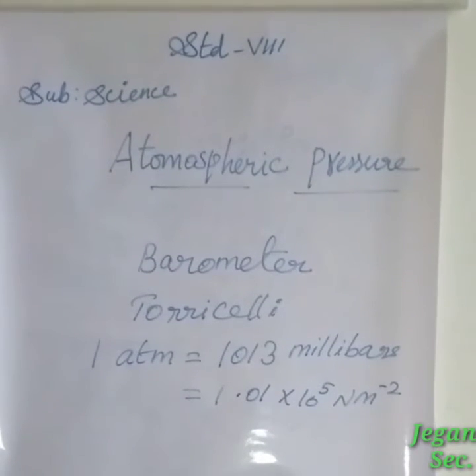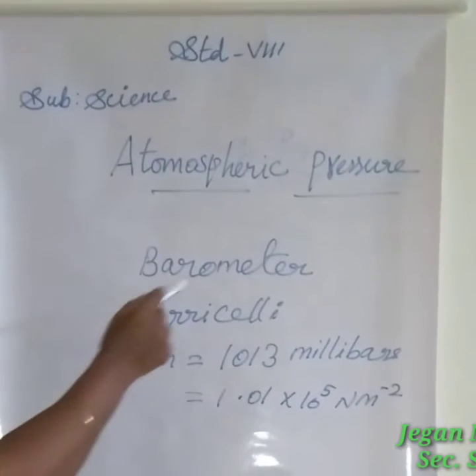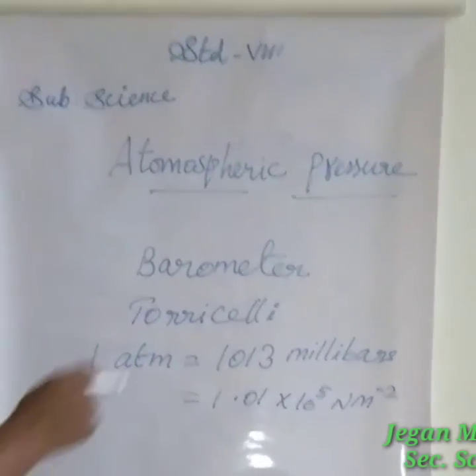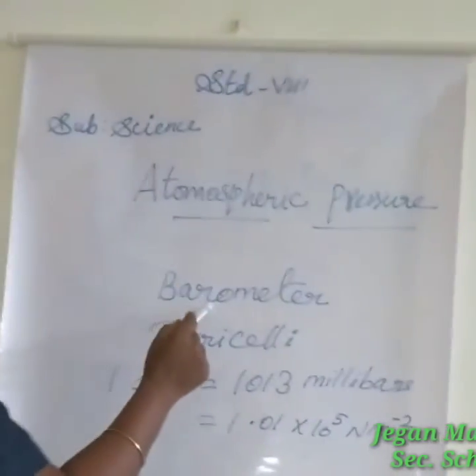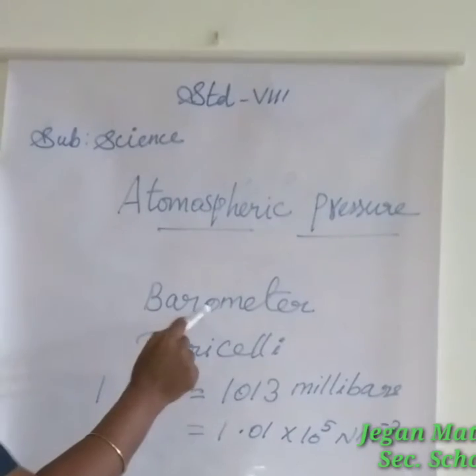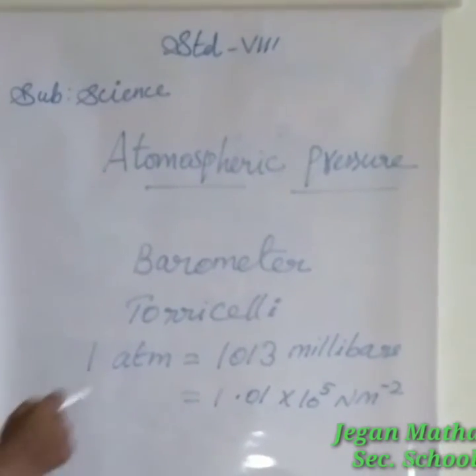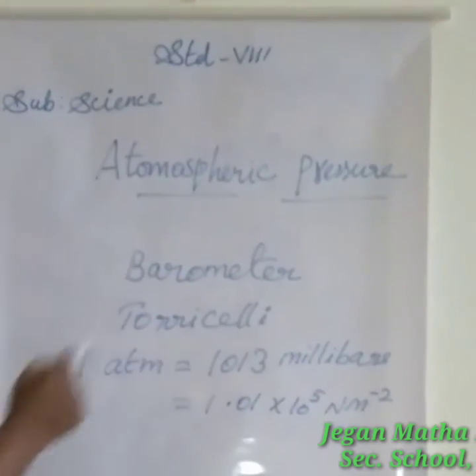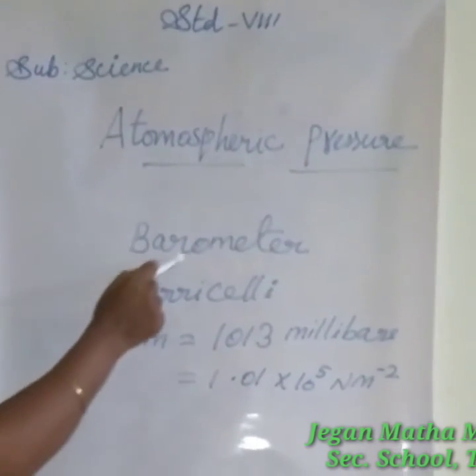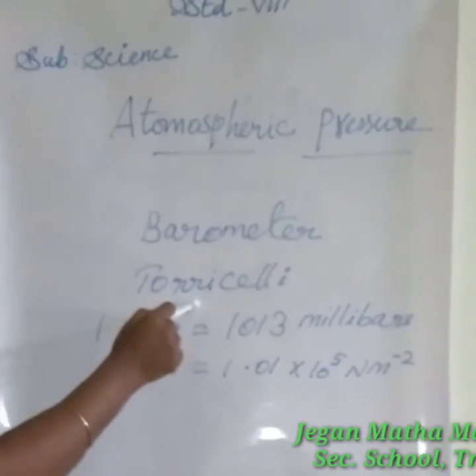It is measured using a device called a barometer. The barometer was invented by Torricelli.